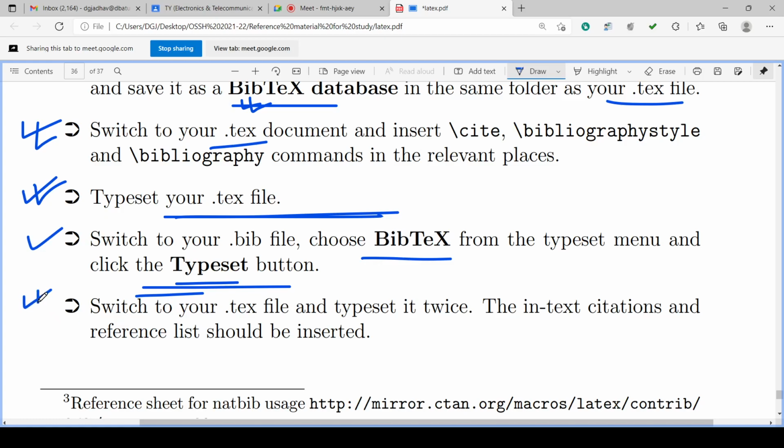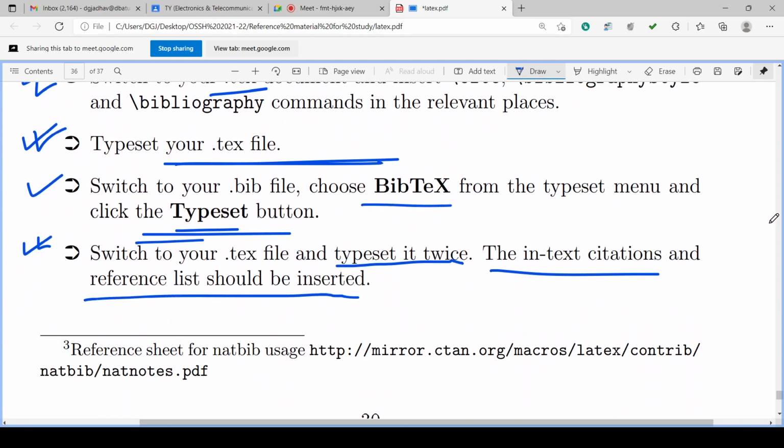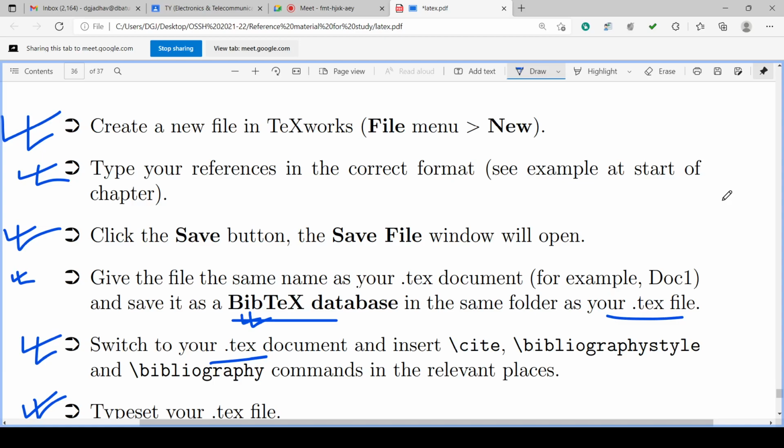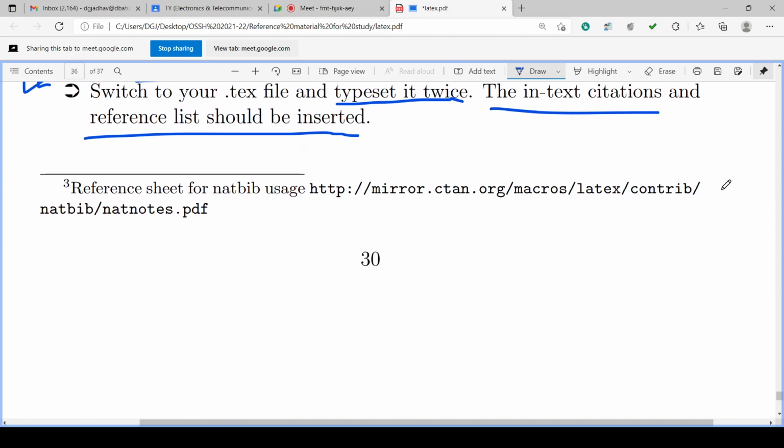So we have to switch to the text file and typeset it twice. Two times we have to typeset in this case. We'll click typeset, and again we click typeset. In this text citation, the reference list will be inserted. The reference list will be added into the document. Okay. So this is the practical. Practically, all the steps of what we have to do are shown here.